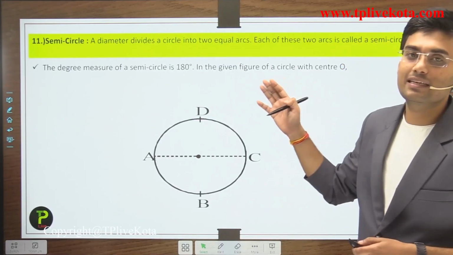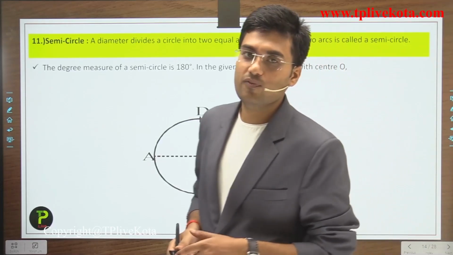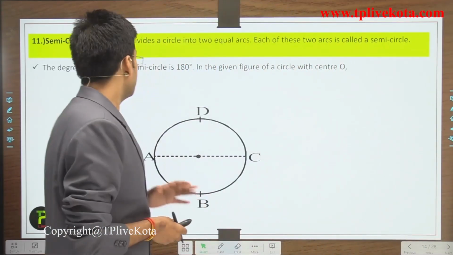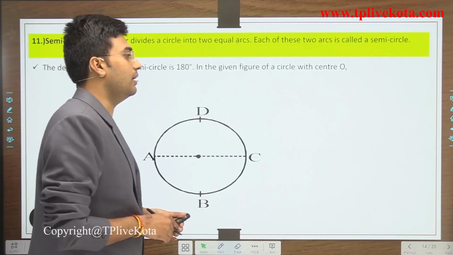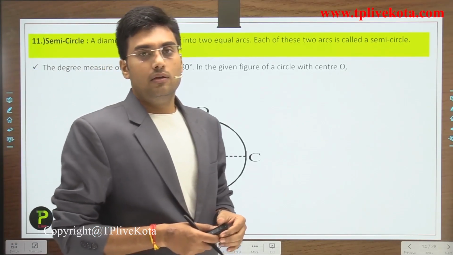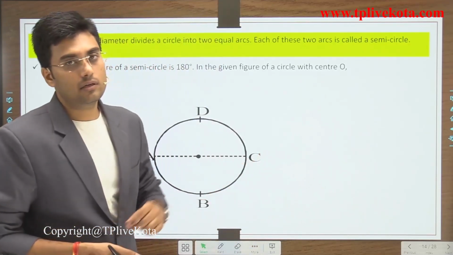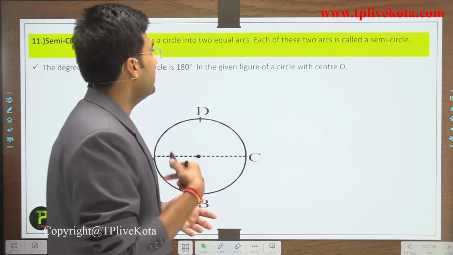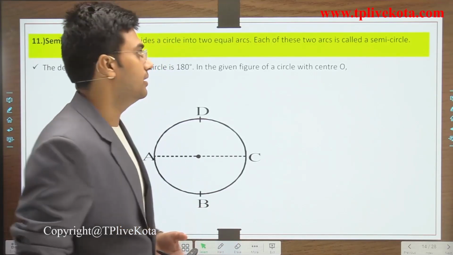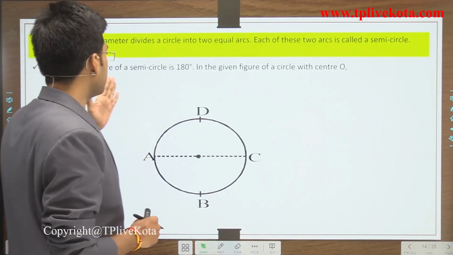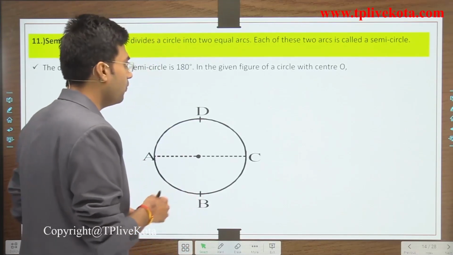Now the next term is semicircle. Students, a diameter divides a circle into two equal arcs. Each of these two arcs is called a semicircle. So the degree measure of a semicircle is 180 degree.